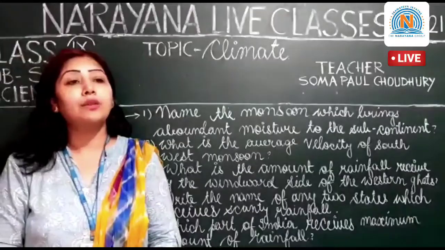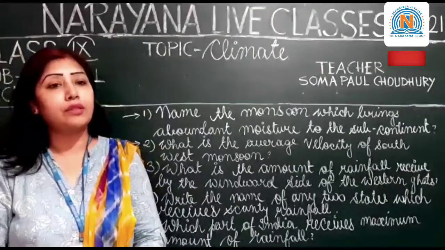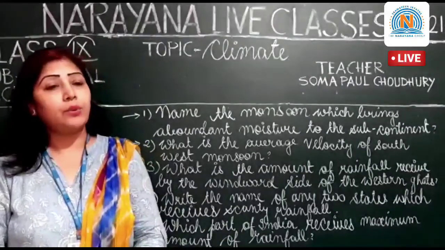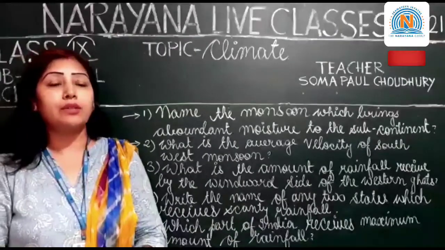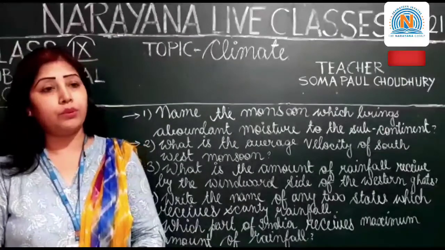Moving on to the second question: what is the average velocity of the southwest monsoon? The answer is, these winds are strong and blow at a velocity of 30 km per hour.